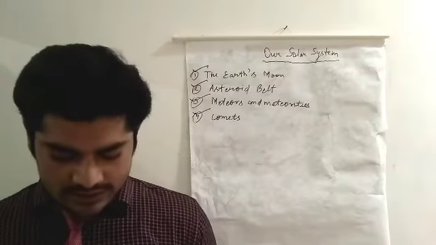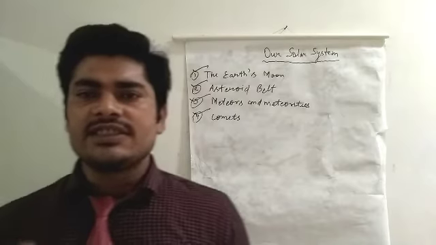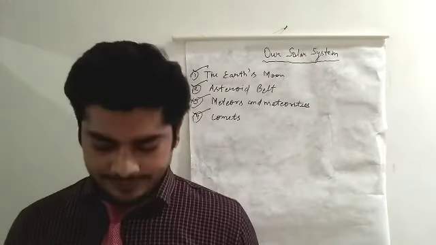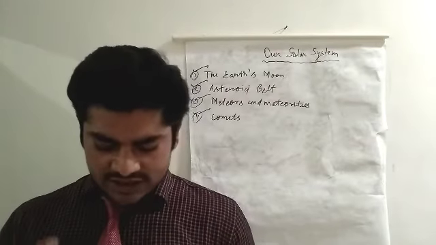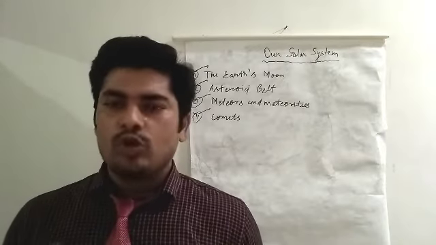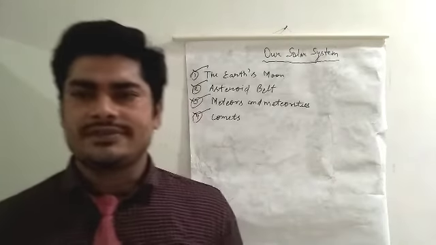And dear student, it is considered to be the brightest comet seen over the last 20 years.